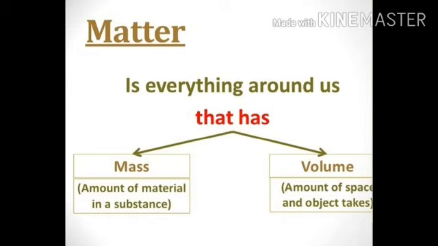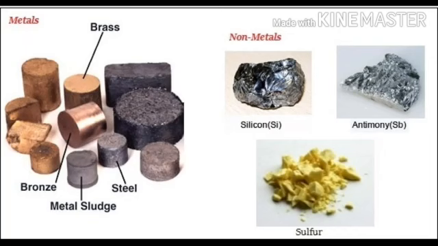Some matters exist in a pure form, means they are made up of a single kind of substance. These kinds of matters which are made up of a single substance and which cannot be split up into two or more substances by any chemical method are known as elements.